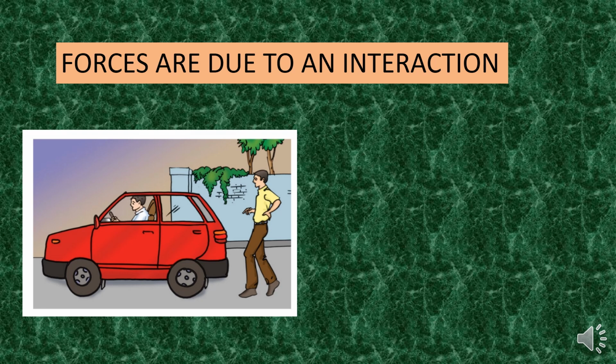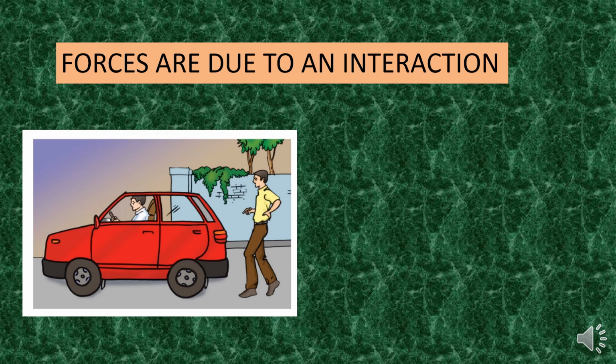So maybe it is having some technical problem. In that condition, what we have to do? We have to apply some force on the car, right? Then only the car can move.